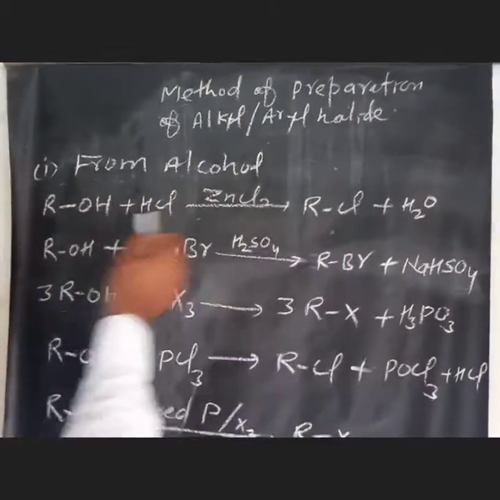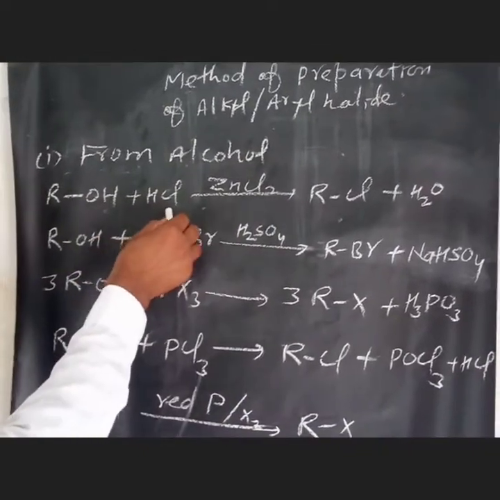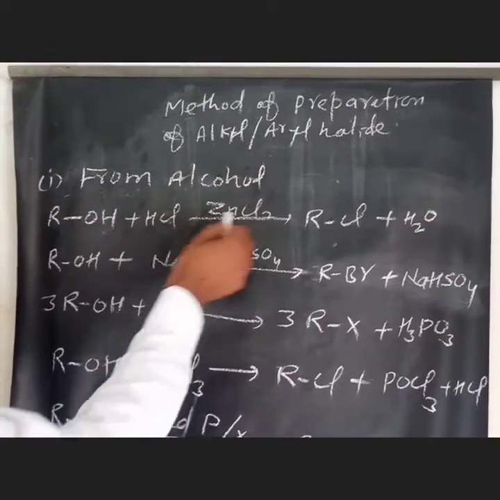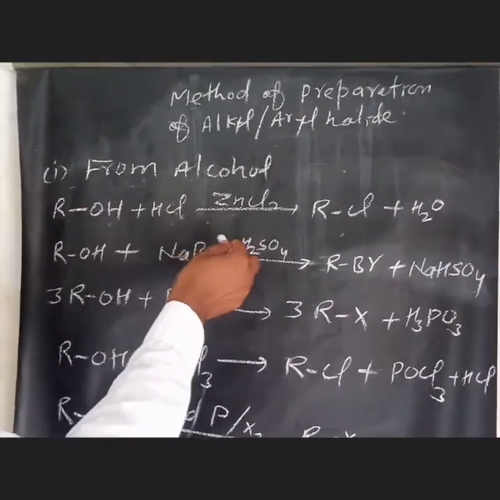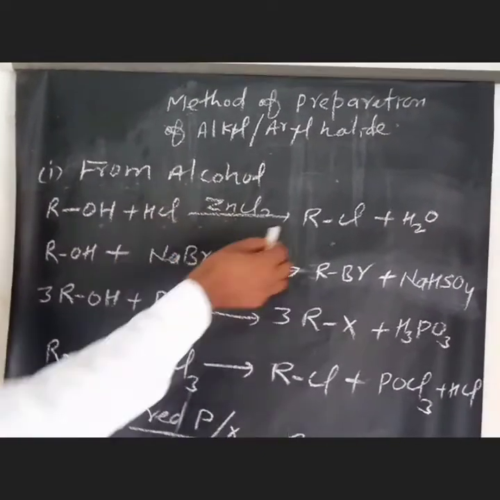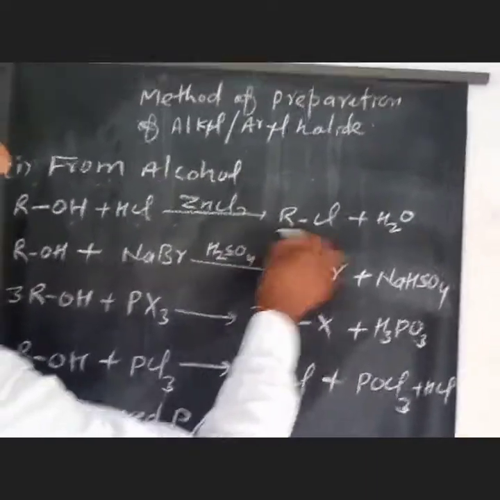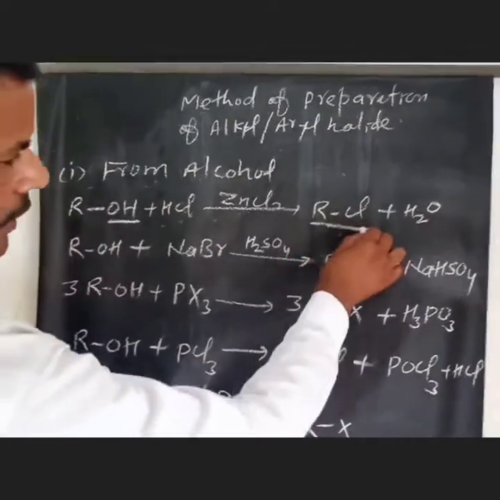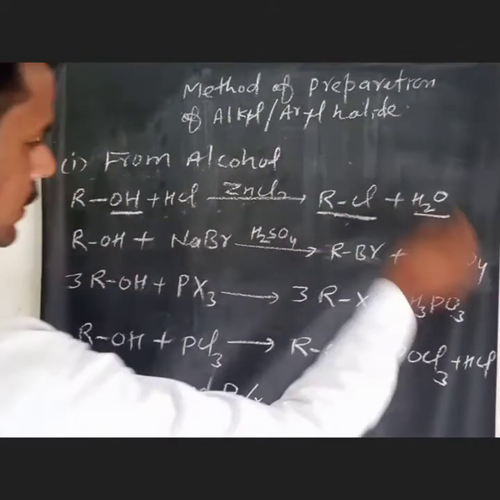alkyl halides. Alcohol reacts with HCl in the presence of zinc chloride, also known as Lucas reagent, and forms alkyl halide RCl. The OH group is displaced, producing RCl with liberation of water molecules.